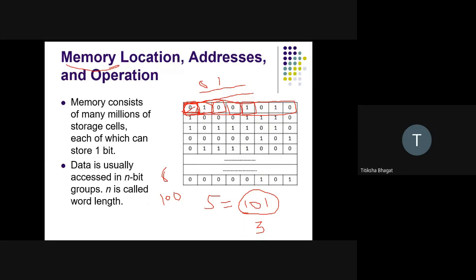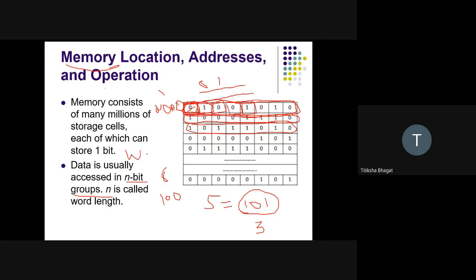Grouping the bits in a computer architecture is called a word. Here I have a group of 8 bits, so I can call it word 1. Here I have another group of 8 bits, I can call it the second word. I have the next group of 8 bits, I can call it the third word. So a memory consists of groups of n number of bits, and that is called a word.